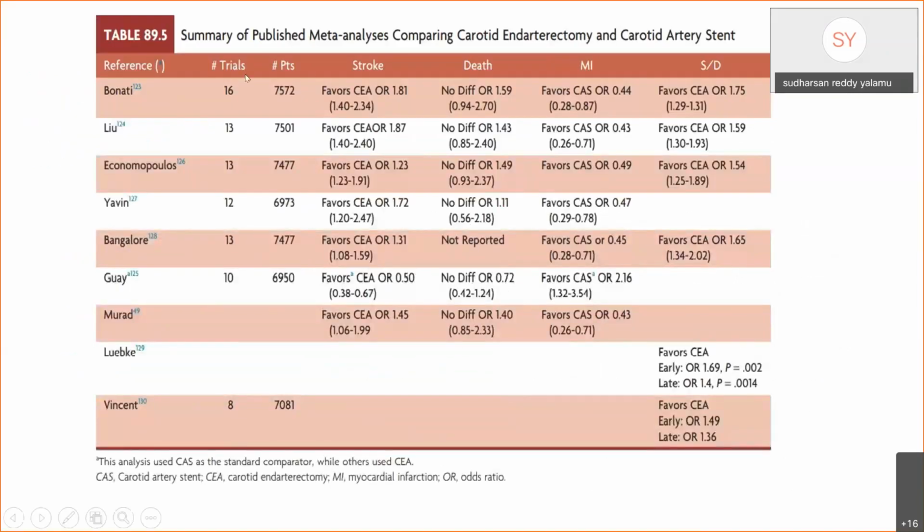These meta-analyses comparing endarterectomy and stenting showed that endarterectomy has a favorable outcome with respect to recurrent strokes, whereas angioplasty and stenting is favorable with respect to cardiovascular events, and there is no significant difference with respect to death.